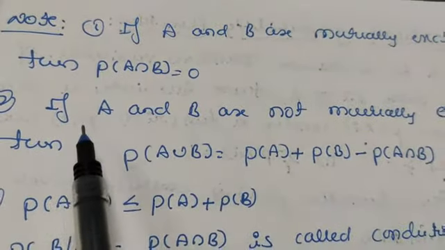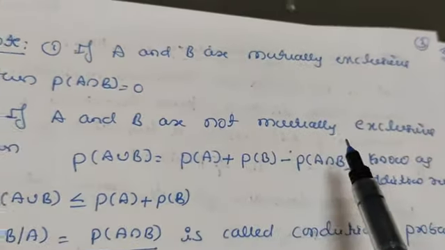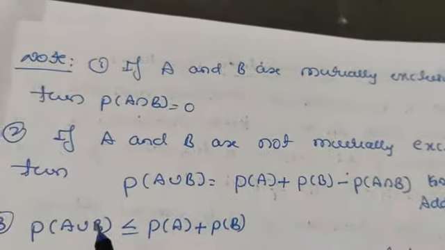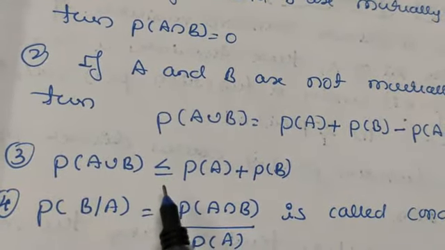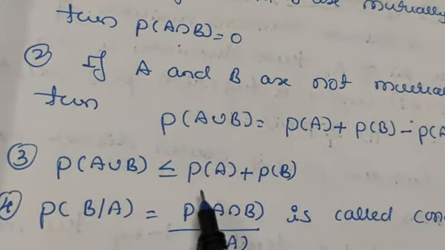And second one, if A and B are not mutually exclusive events, then P of A union B is equal to P of A plus P of B minus P of A intersection B. This is also known as the additive rule. And third one is P of A union B, which is less than or equal to P of A plus P of B. And the last one, P of B given A is equal to P of A intersection B divided by P of A, is known as conditional probability.